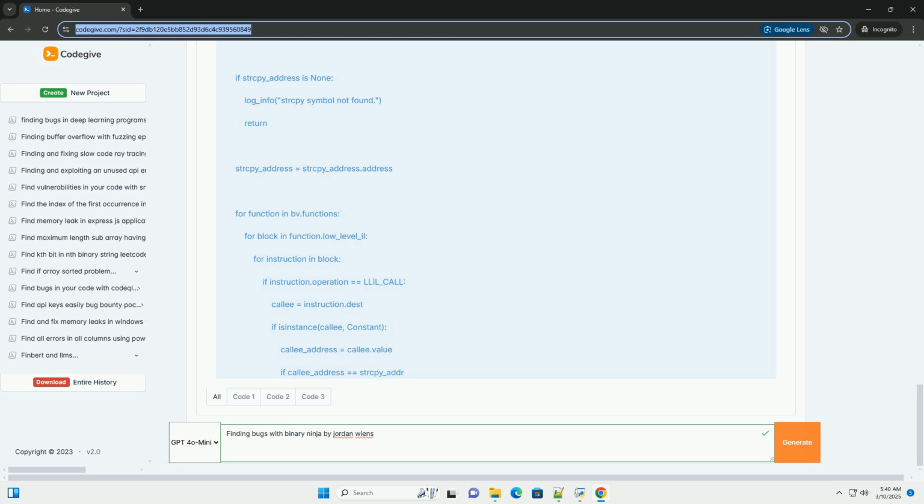Python API: Binary Ninja has a robust Python API that allows you to automate analysis, write custom plugins, and extend its capabilities. This is crucial for bug hunting, as it enables you to perform tasks like identifying specific code patterns, tracking data flow, and detecting potential vulnerabilities. Graph views: excellent graphical representations of function control flow graphs, CFGs, and data flow graphs, DFGs, are essential for understanding the behavior of a program and spotting potential issues.